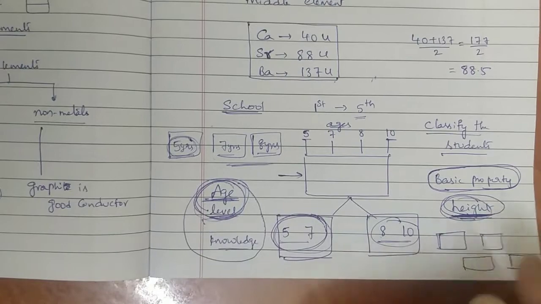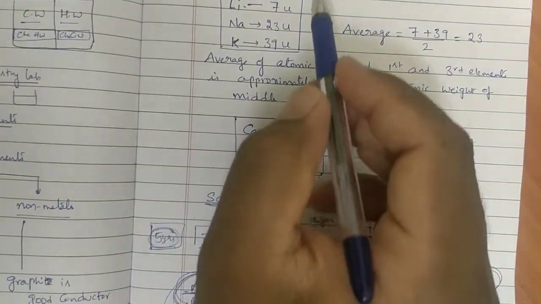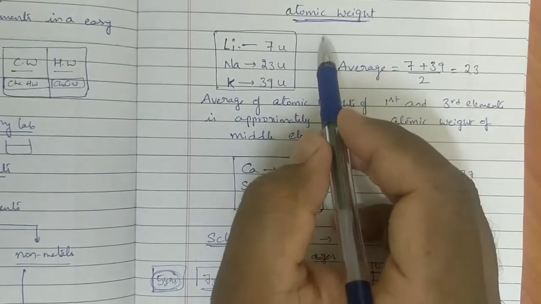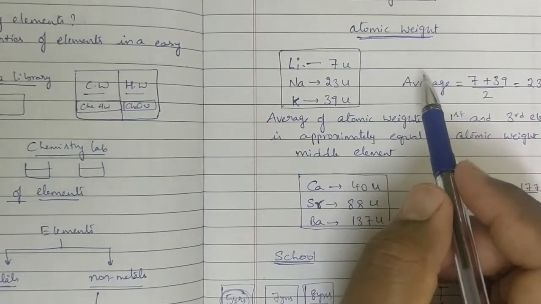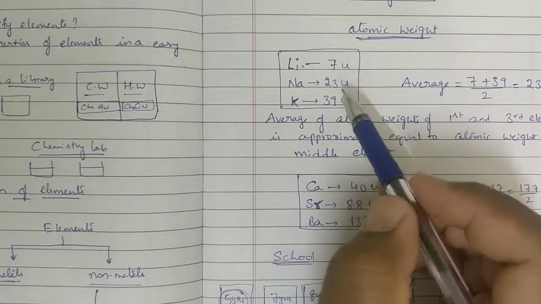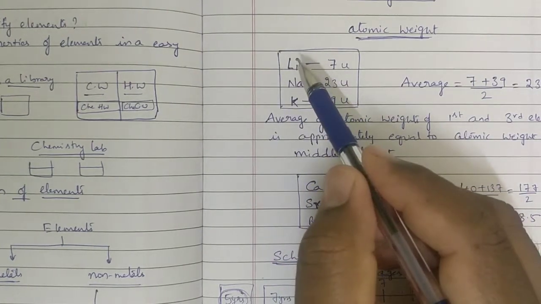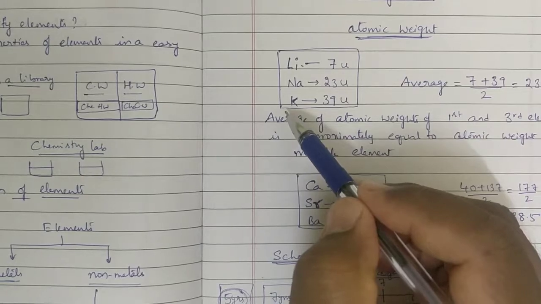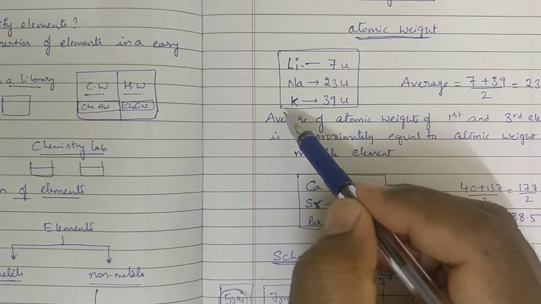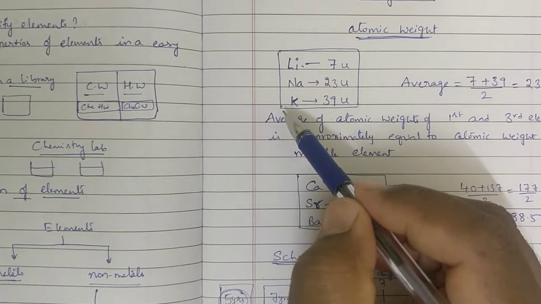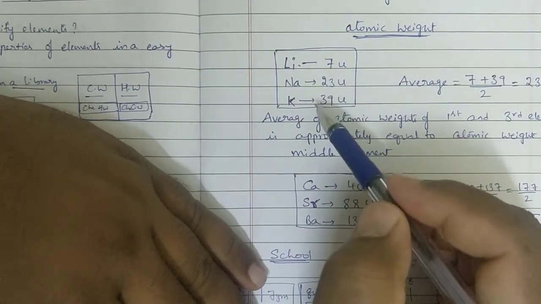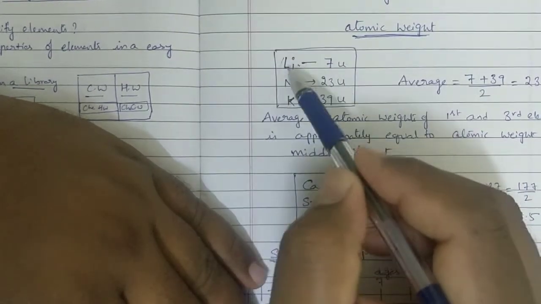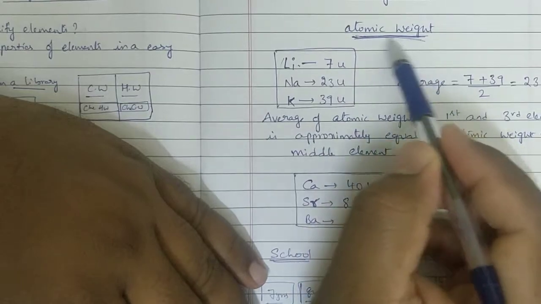Like that, Dobereiner considered one basic property, atomic weight. He thought that depending on atomic weight, if you classify the elements, then the remaining properties are also the same. Lithium, sodium, potassium valencies are the same. Their chemical properties are the same. Lithium, sodium, potassium are soft metals. Are you getting my point? Their valencies, how they undergo reaction with oxygen, they form similar types of compounds. Like that he observed, and he classified the elements into one group depending on atomic weight. That is the major thing.